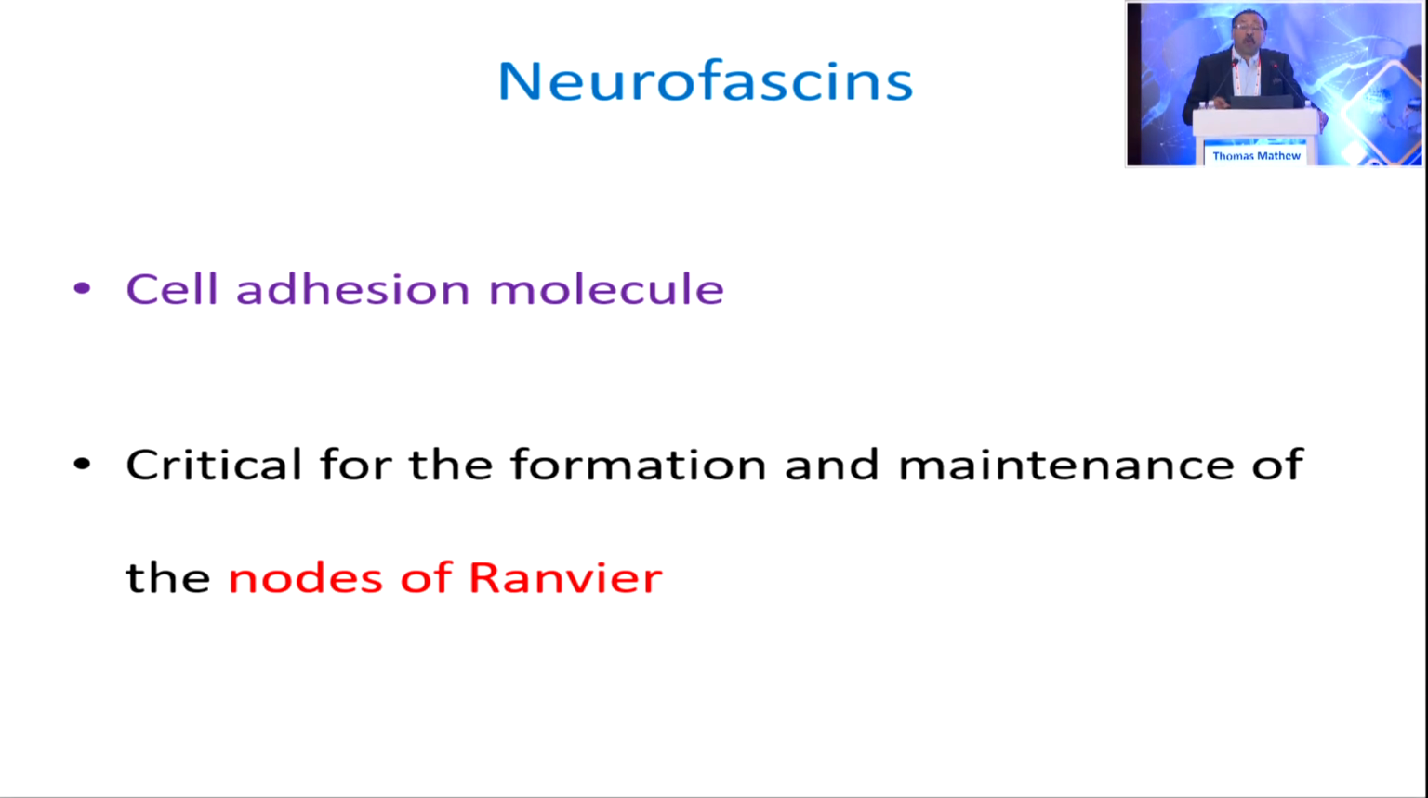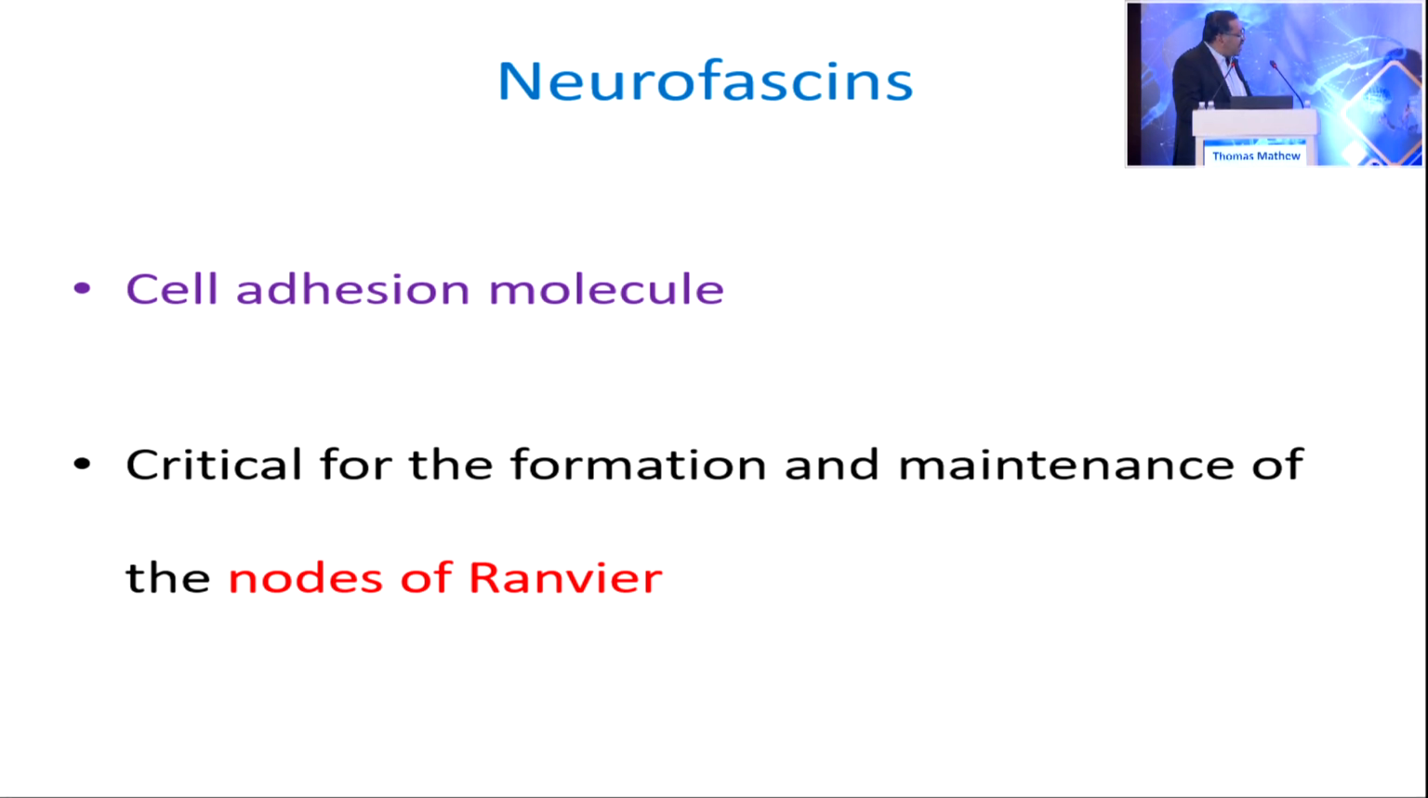So we also don't know what is the significance of what we are seeing. We know there are some neurofascin antibodies which are being observed in this group of patients. And what else? We'll go ahead with a little bit on neurofascins and see whether people across the world have some idea on neurofascins and what is happening in MS.